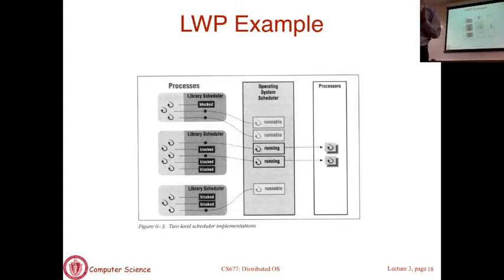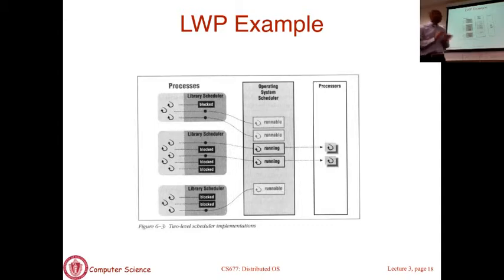This mapping can be done by application designers when you design your threading process. You can decide, this thread is doing more important tasks in my process, so it needs a lightweight process of its own. These 3 threads are doing less important tasks, so I'm going to bind them all to the same lightweight process and let them share the resources of that lightweight process, and so on.